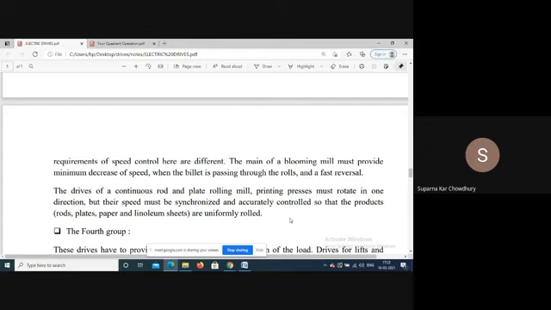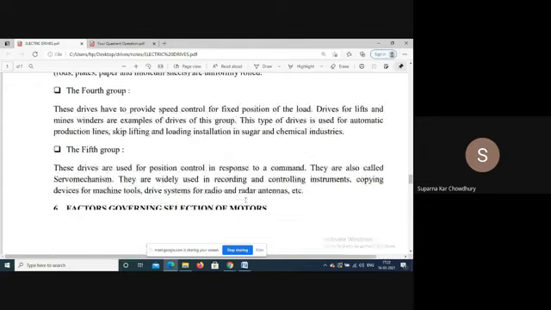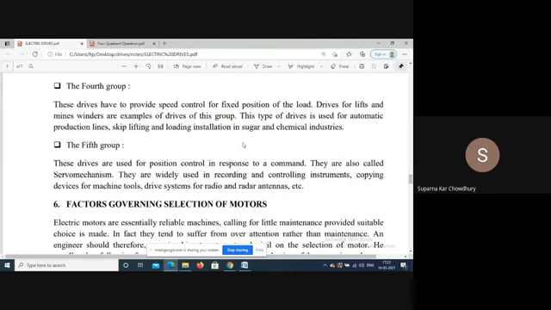So, for different purposes, we have different motors, and that is the speed is controlled. Then the fourth group, this drive has to provide speed control for a fixed position of the load. Say for a lift, the speed should be smooth, and again the stopping is very important. It should always stop at that particular position where the lift floor and the floor outside are at exactly the same level.